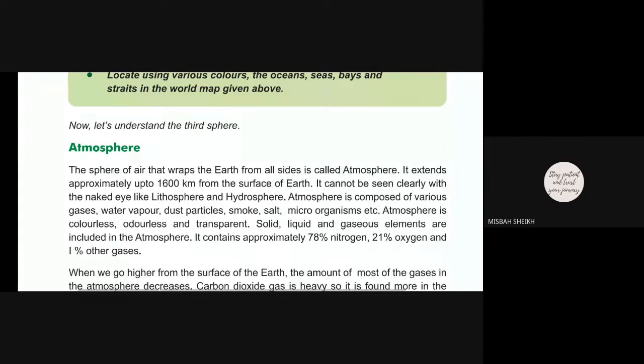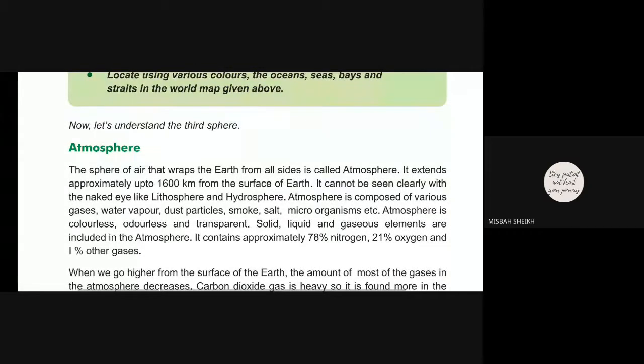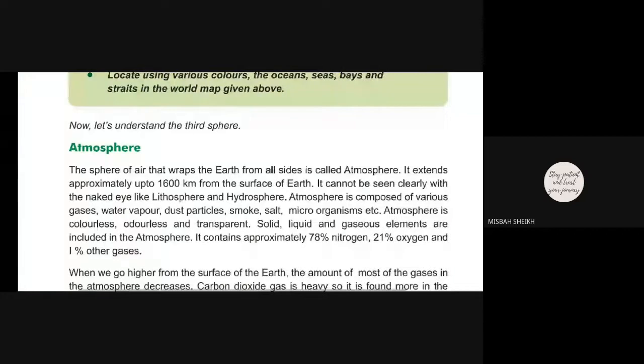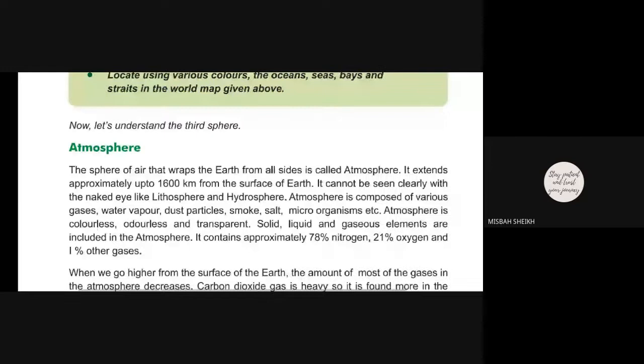It extends 1600 kilometers from the surface of the earth. We can't see it by naked eye, like lithosphere and hydrosphere. It is composed of gases, water vapor, dust particles, smoke, salt, microorganisms. Its characteristic is that it is colorless, odorless, and transparent.